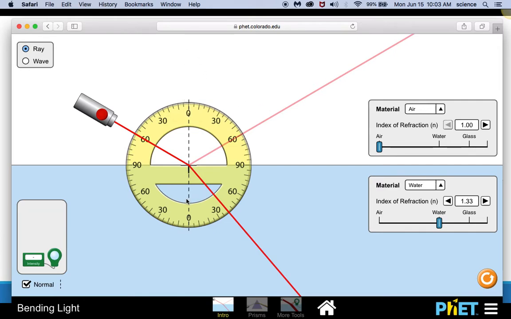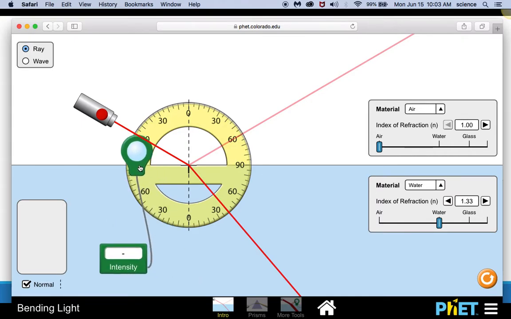Remember that I measure everything with respect to the normal, which was that dotted line that's perpendicular to the surfaces that are meeting. And then I see that my angle of refraction, so angle of incidence is 60, angle of refraction is 40. So this is something I'm just going to show really quickly.